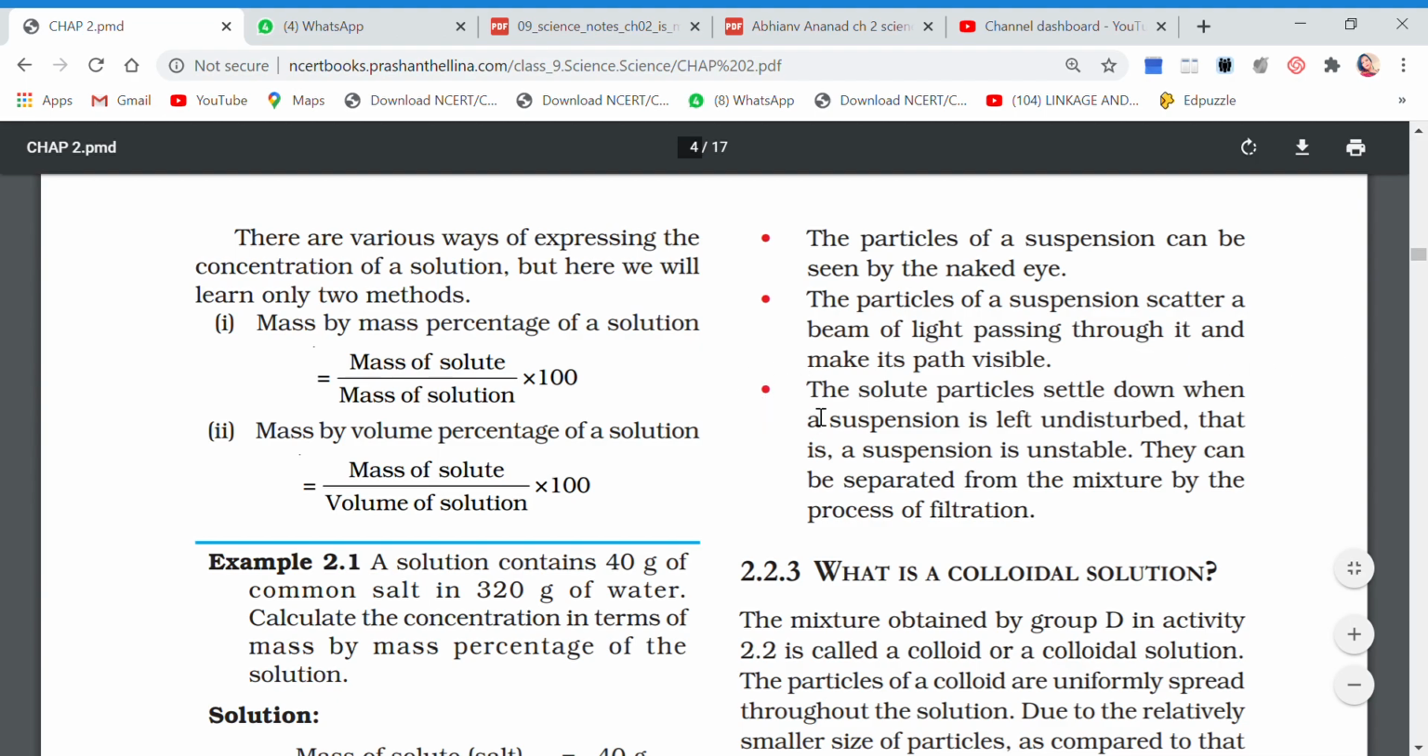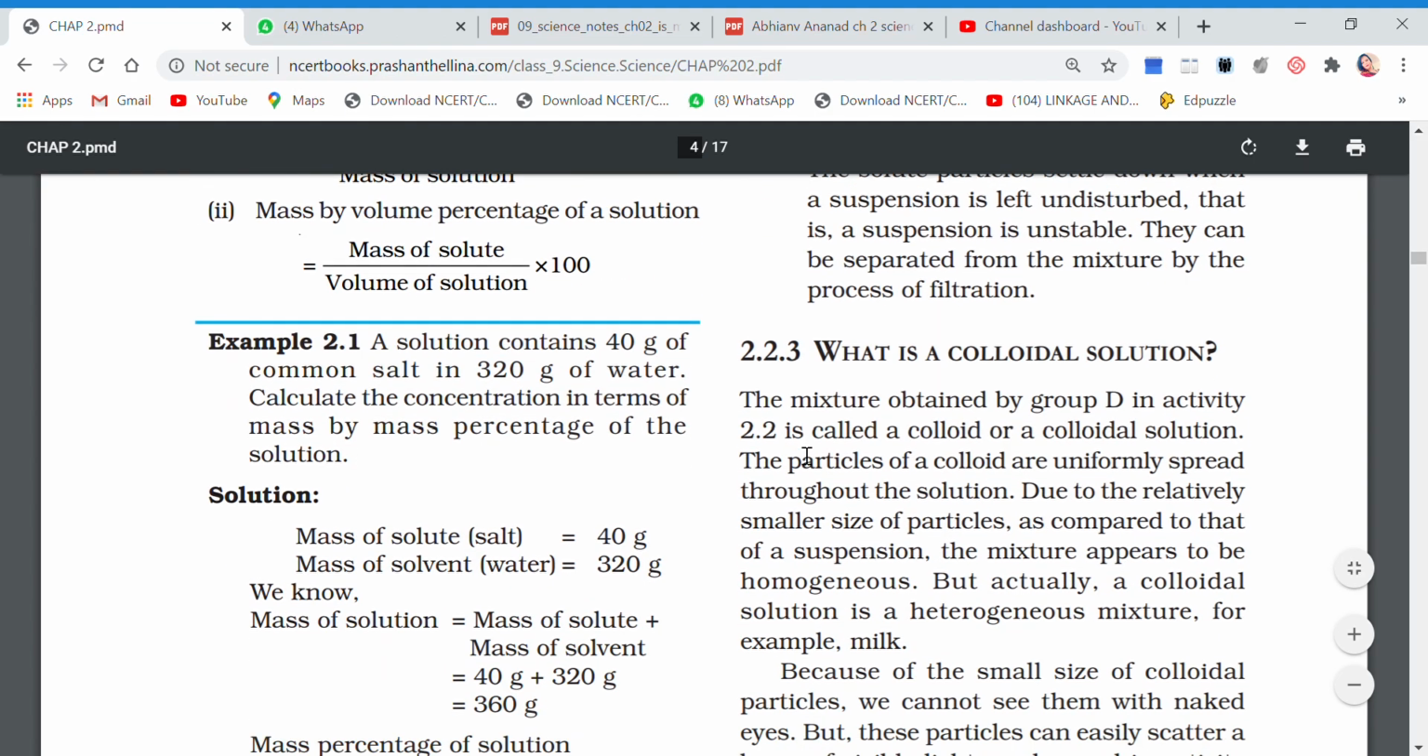And the last point that you have to write here is, the solute particles settle down when a suspension is left undisturbed. That is, suspension is unstable. They can be separated from a mixture by the process of filtration. I have explained everything in the previous video. So this is all about suspension.